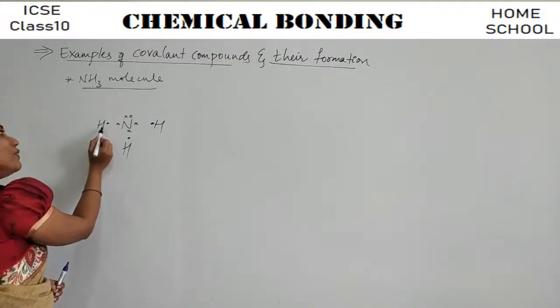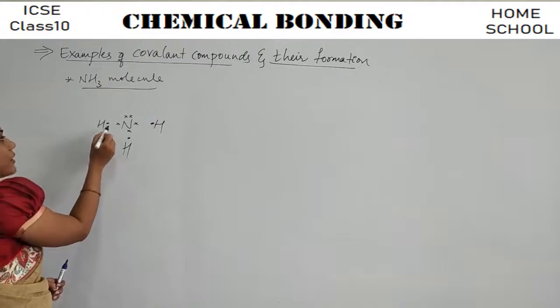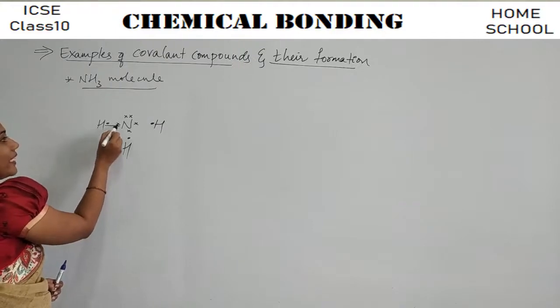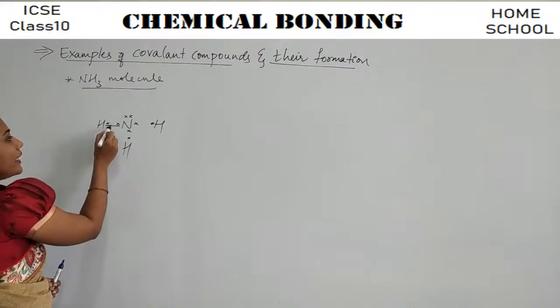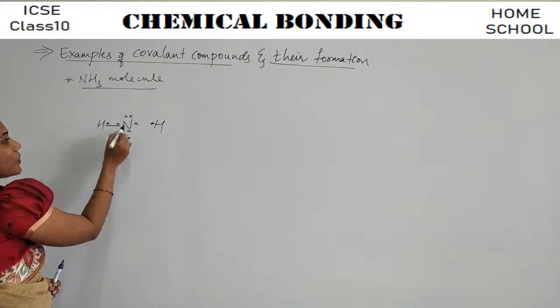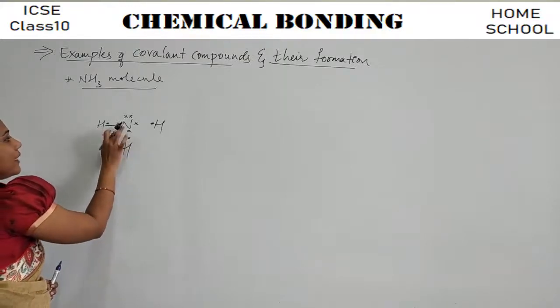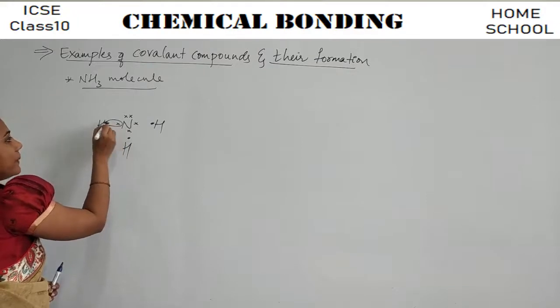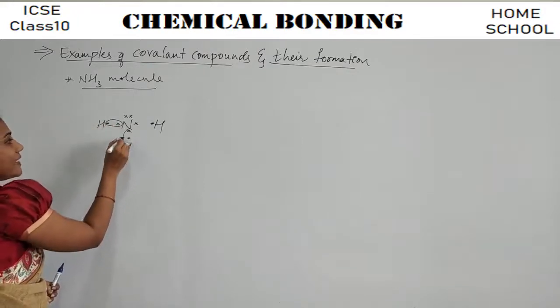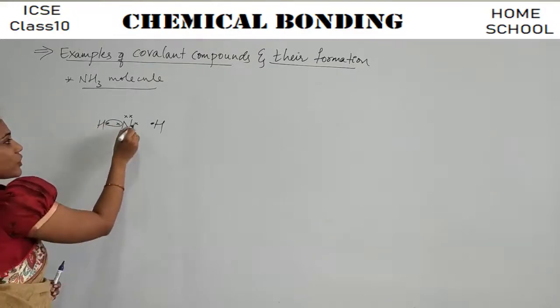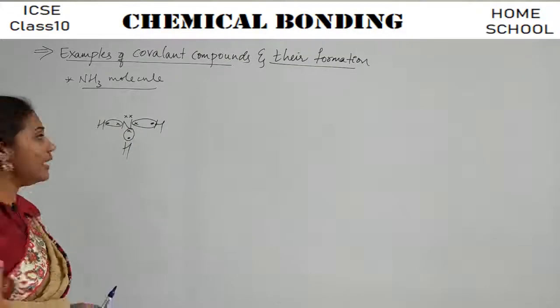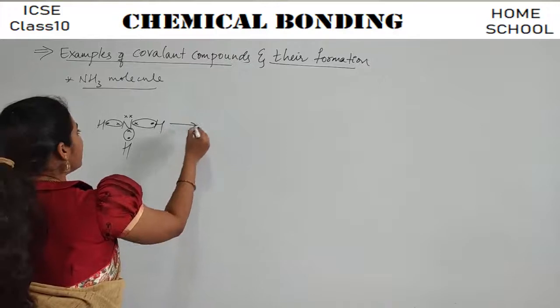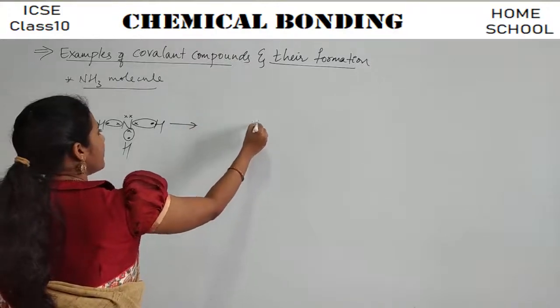hydrogen requires 1 more electron to get stability. So it will take up this electron, right? So these 2 electrons are shared between hydrogen and nitrogen. These 2 electrons, this is 1 pair of electrons that get shared. This is another pair of electrons that get shared. This is another pair of electrons that get shared. Clear?